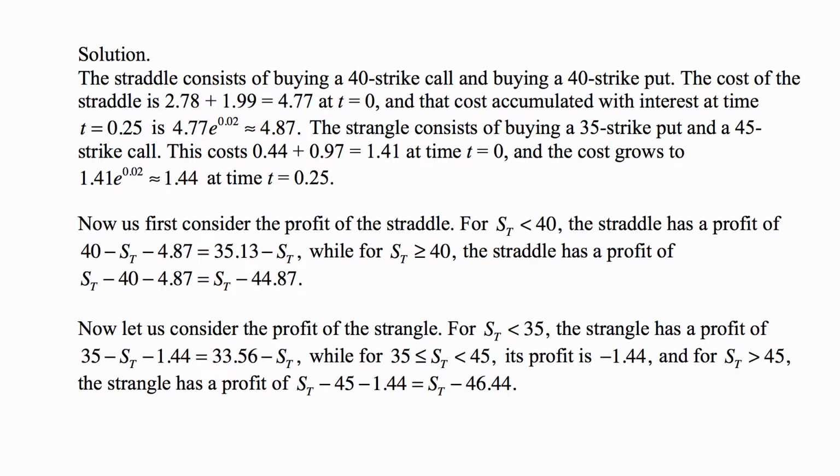While for S sub t greater than or equal to 40, the straddle has a profit of S sub t minus 40 minus 4.87, so that's S sub t minus 44.87. So these are both formulas in terms of the price at expiration, but pretty straightforward formulas which will allow us comparisons.